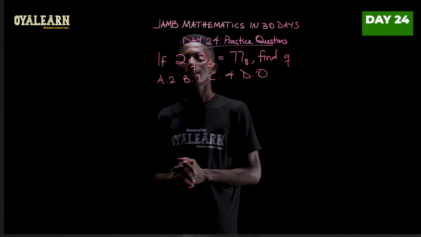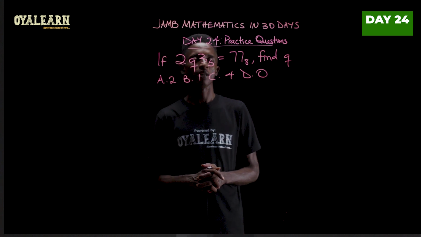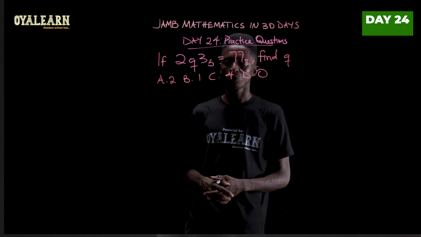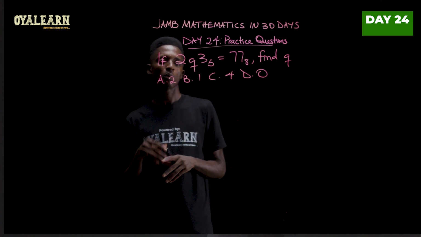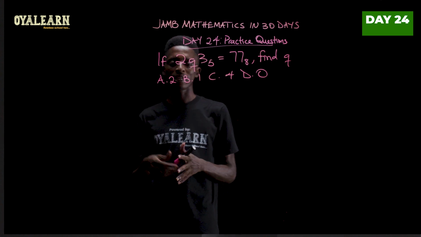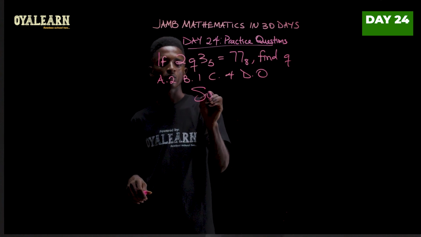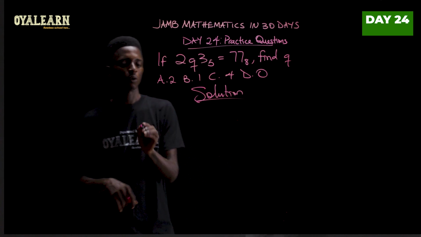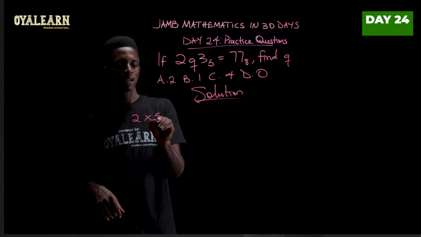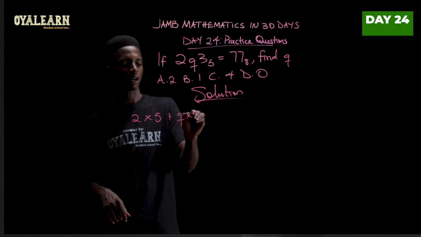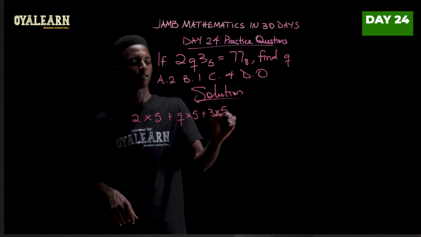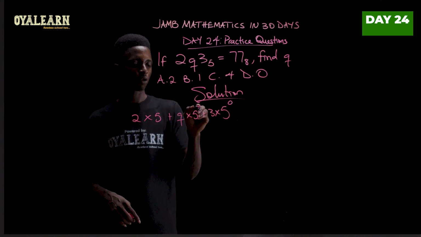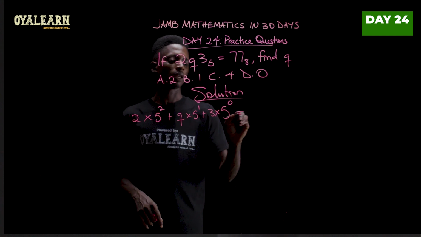This question says, if 2q3 base 5 equals 77 base 8, find q. So in order to solve for q here, we convert each of these bases to base 10. So on the left hand side, we'll be having 2 times 5 plus q times 5 plus 3 times 5. And then we'll raise the power from the right to left. So 0, 1, 2 equals.